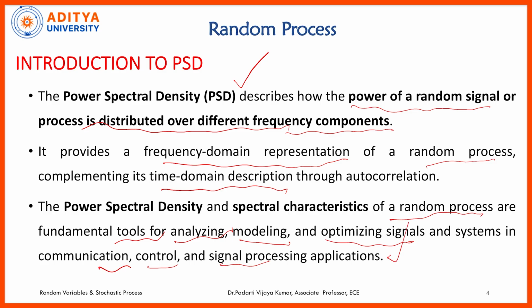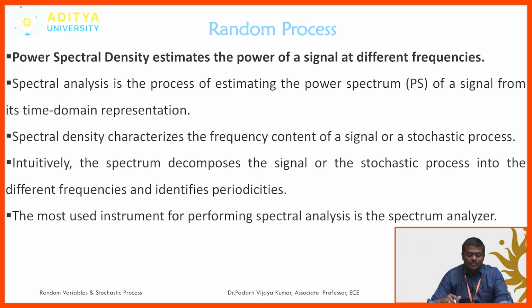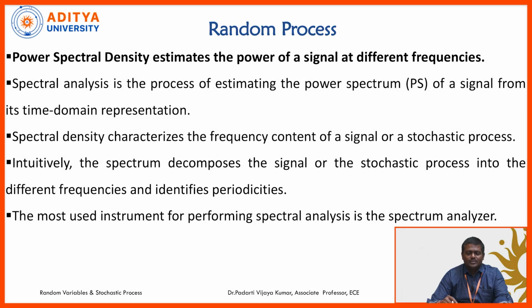One of the important parameters in spectral characteristics is power spectral density, which helps us to know the amount of power stored over a wide range of frequency components, and how the power varies, all these things we can study from the power spectral density. It clearly gives you the power spectrum.